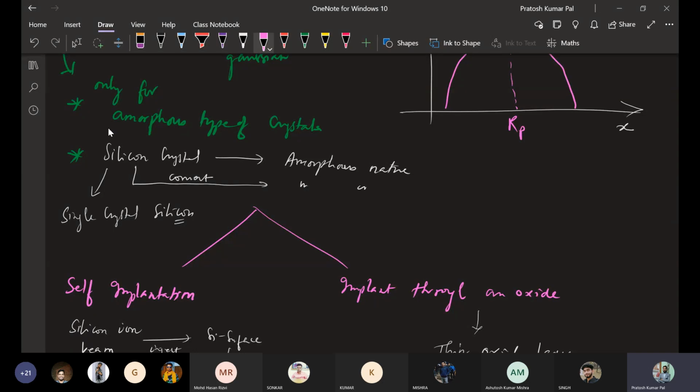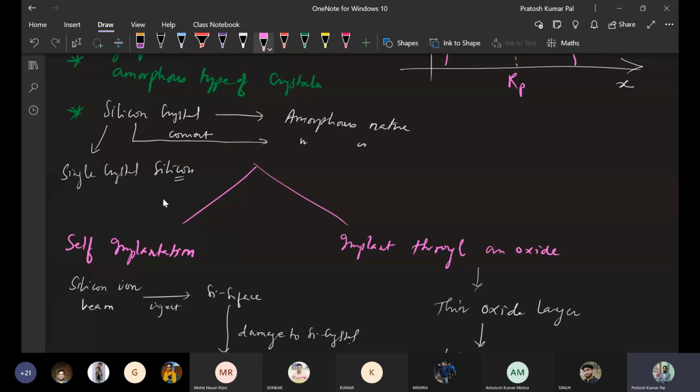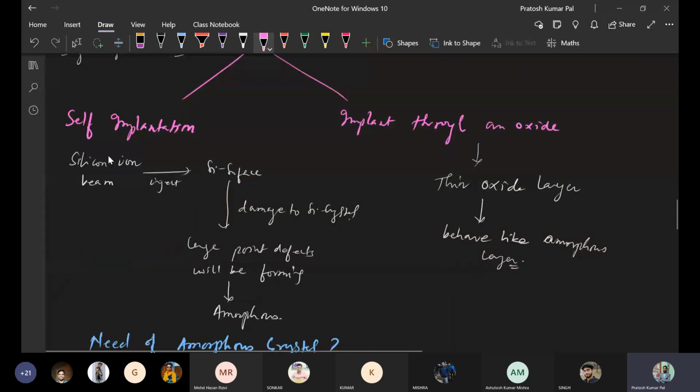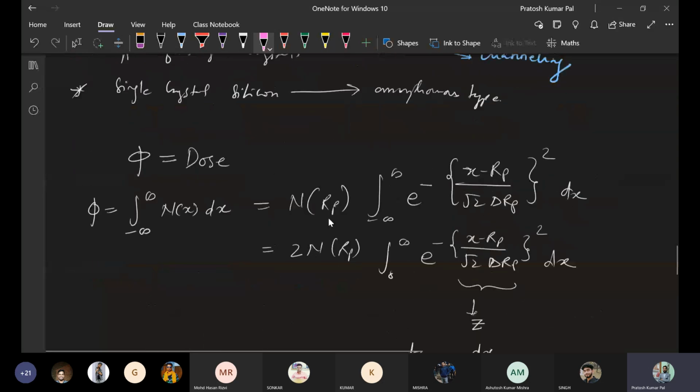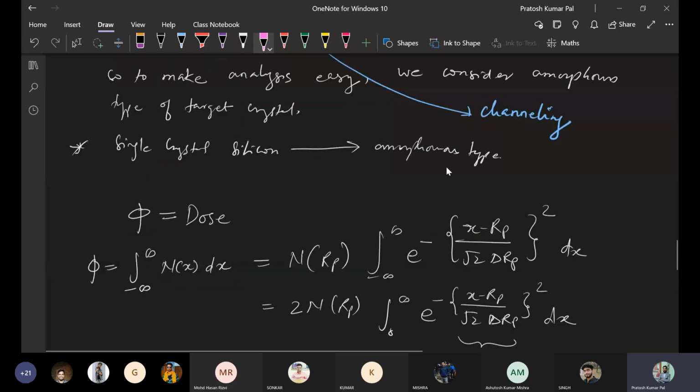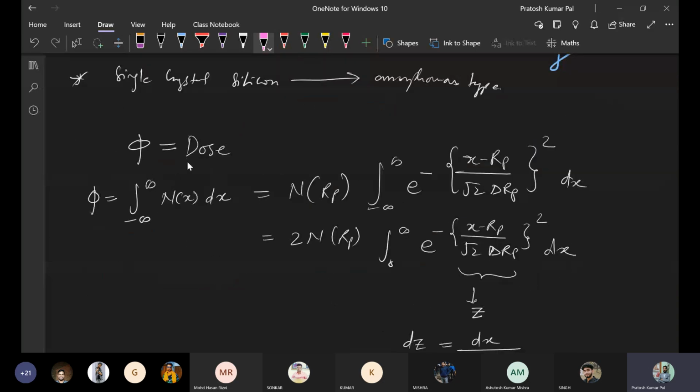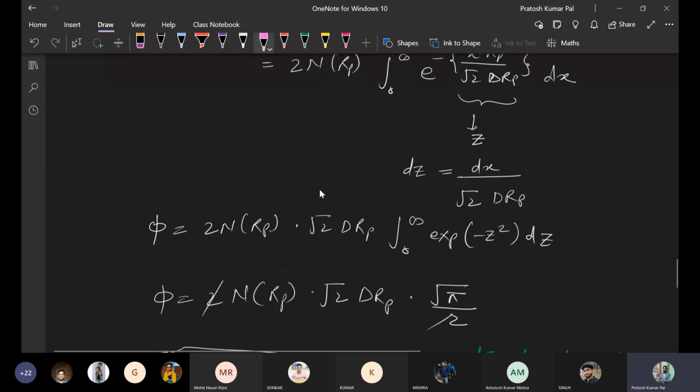How can we convert a single crystal silicon to amorphous? By using self implantation and implanting through oxides. So we have seen the use of this amorphous crystal, and also the channeling. One more point we have seen is that ion implantation depends on the dose. Dose is basically the quantity or concentration of the target atom. That is also a Gaussian function, so from there we find the quantity of this dose.